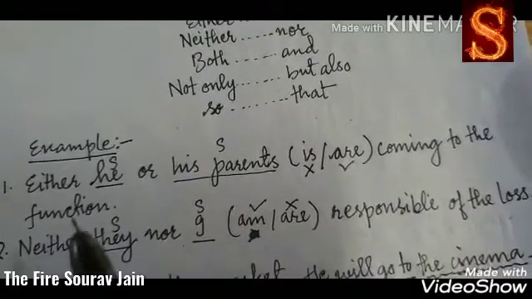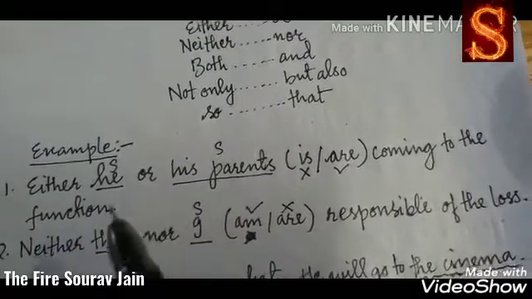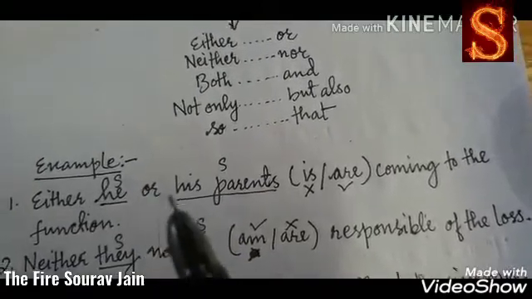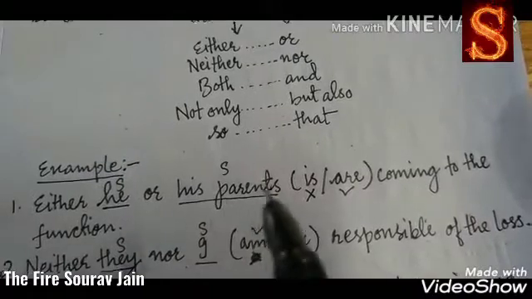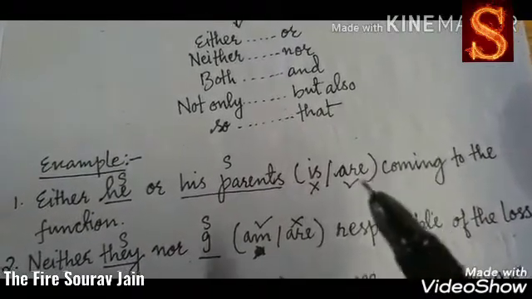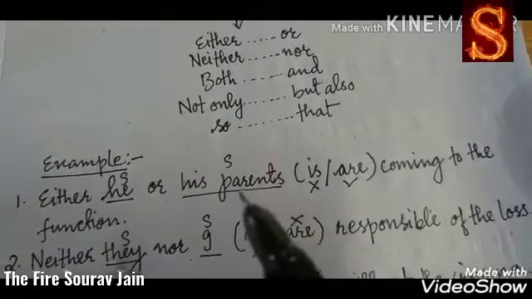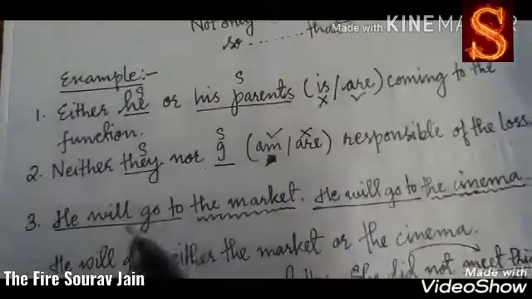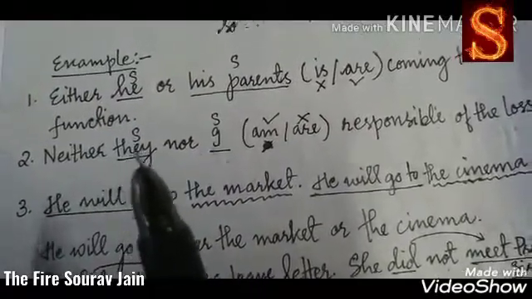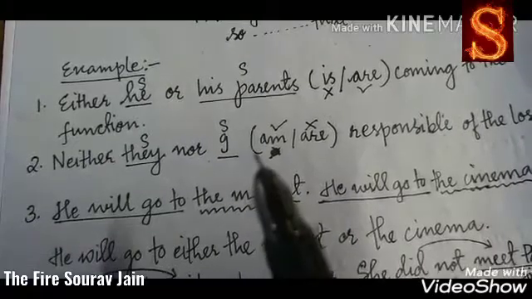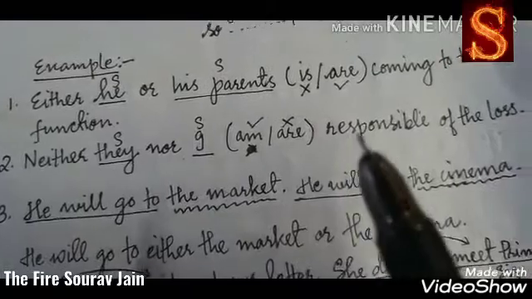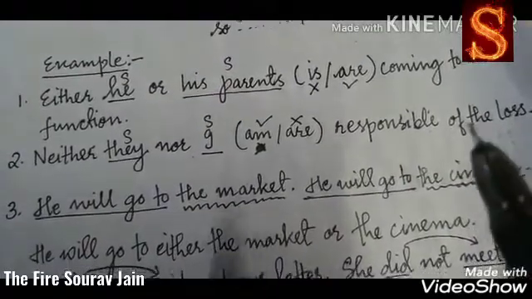Once again, whenever you are connecting a word or a phrase or a clause with either or, you get two subjects. So what we need to do is agree the verb to the closest subject. Now the second example: neither they nor I am responsible for the loss.